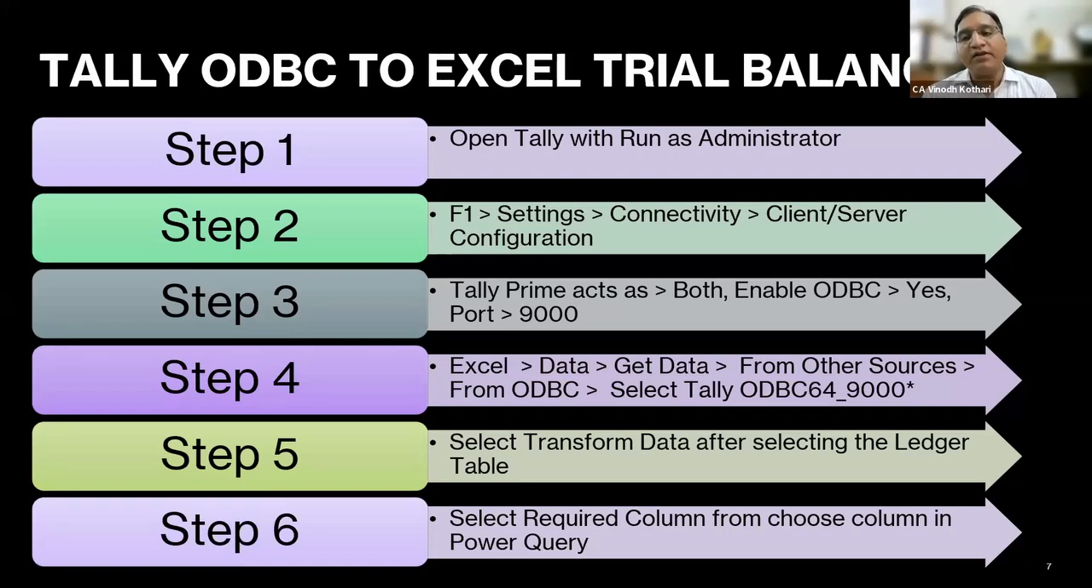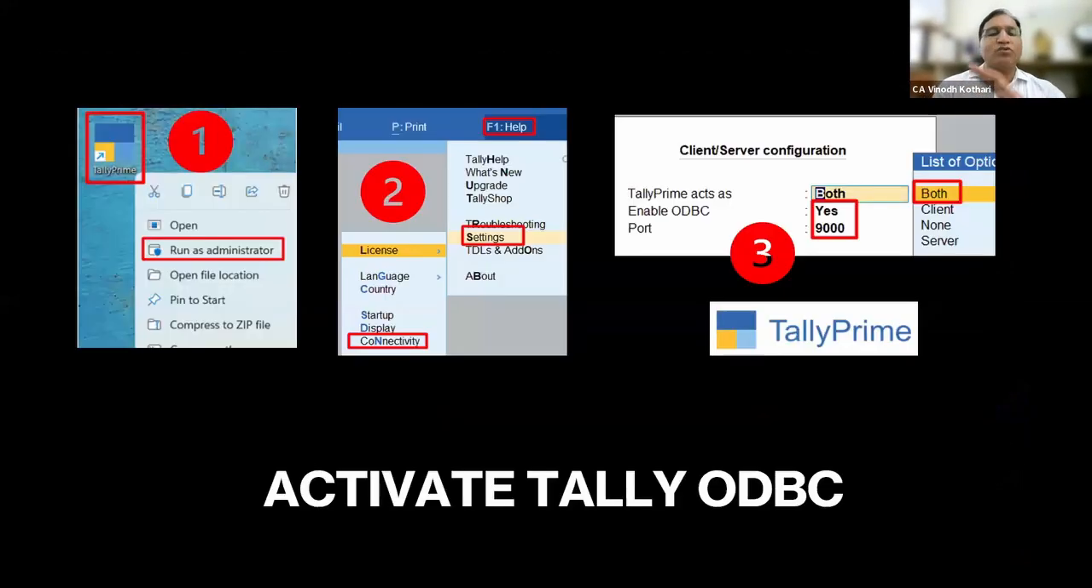Then you go to F1. In F1, settings is there. Connectivity is there. Client server configuration is there. In that configuration, I'll just take you the image. That will be more easy for you to understand. So this is the first step where you right click and run as administrator.